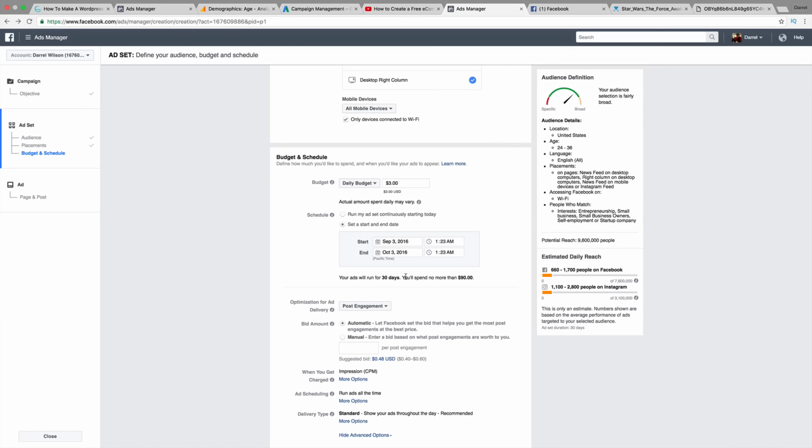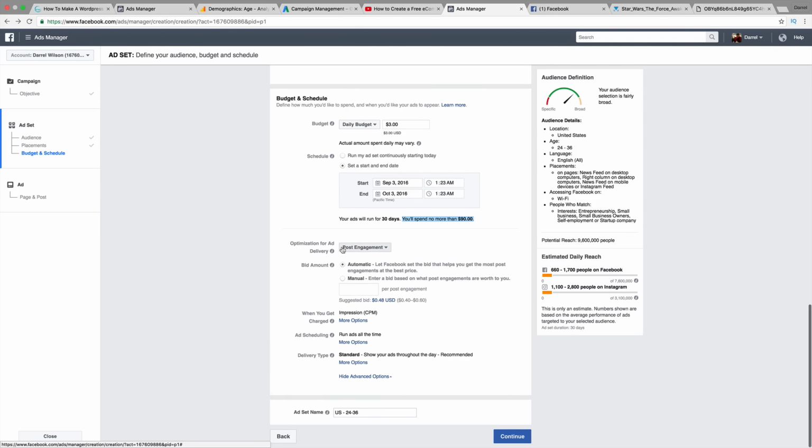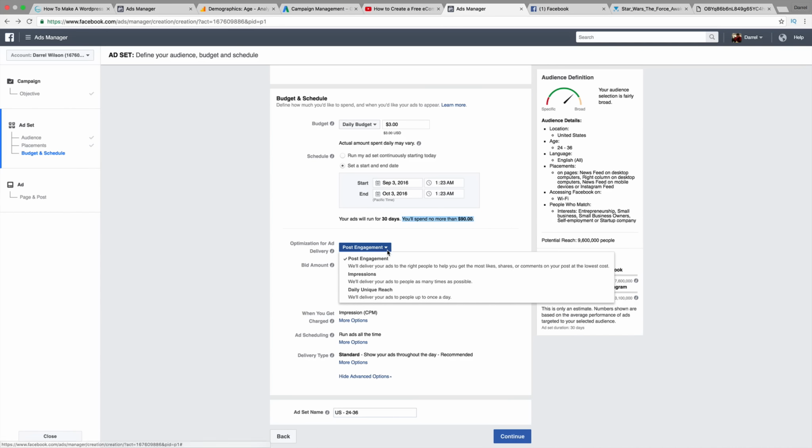So right here, it's saying your ad will run for 30 days. You will not spend more than $90. So it's up to you and your marketing budget to basically find out what you want to do. Now, how do you want your ad delivered? So optimize for ad delivery. You guys can do post engagement, impressions, or daily unique reach.